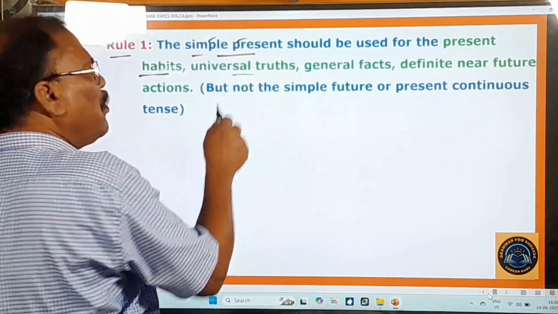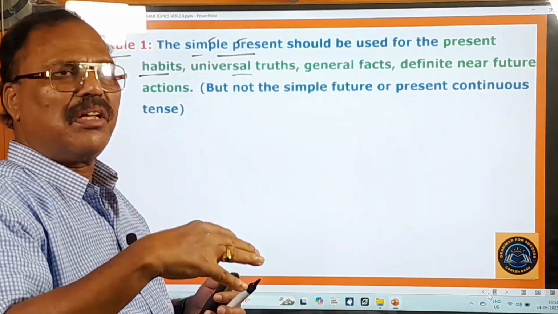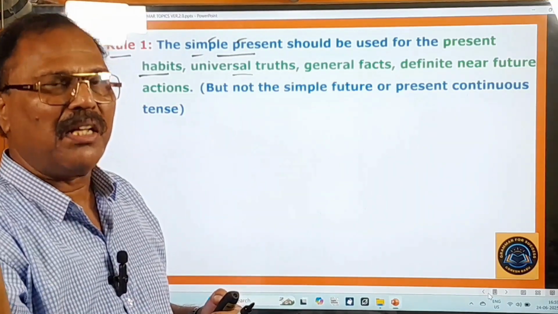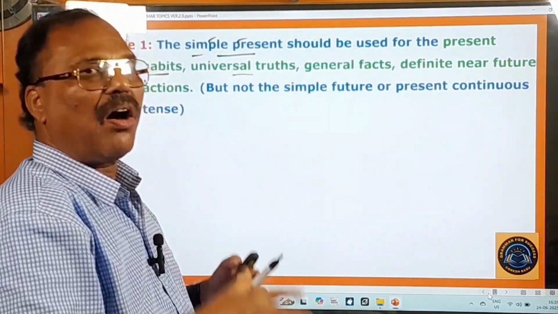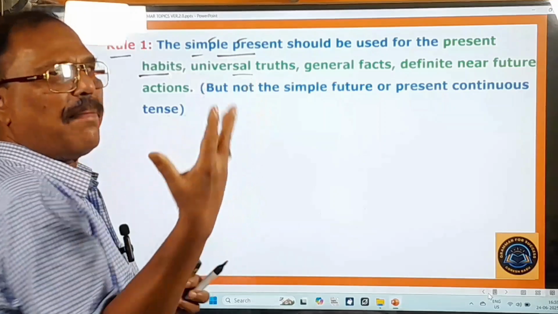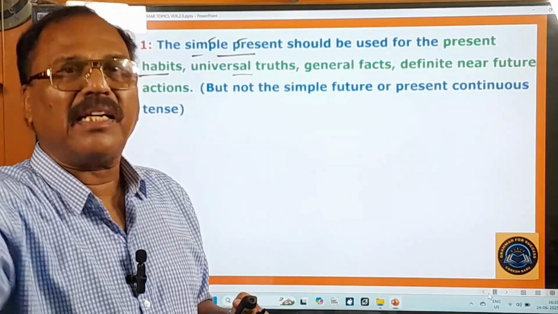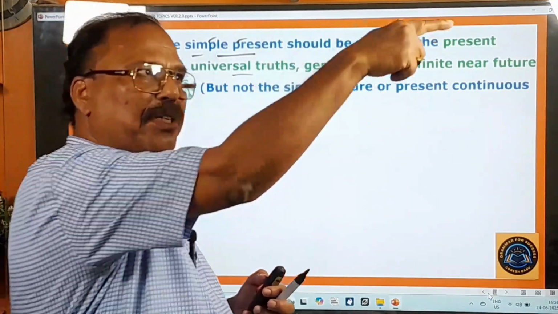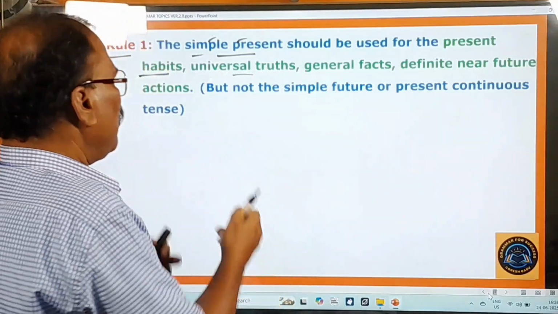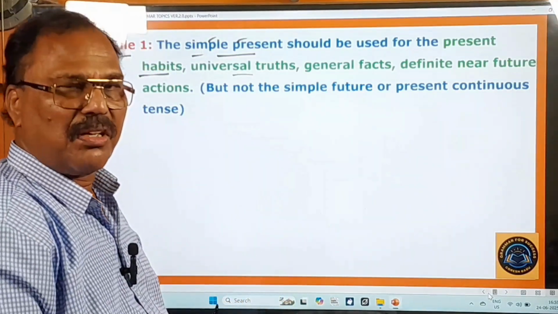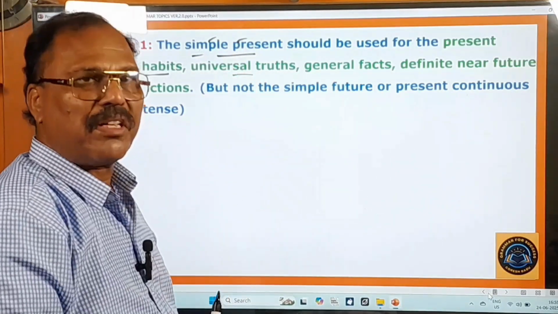And also the universal truths. Universal truths means all the truths that were true in the past, that are true in the present, and that will be true in the future. For example, the sun rises in the east. That was true, that is true, that will be true, and that's why it is called a universal truth. There are so many such universal truths, and to express these we must make use of only the simple present.